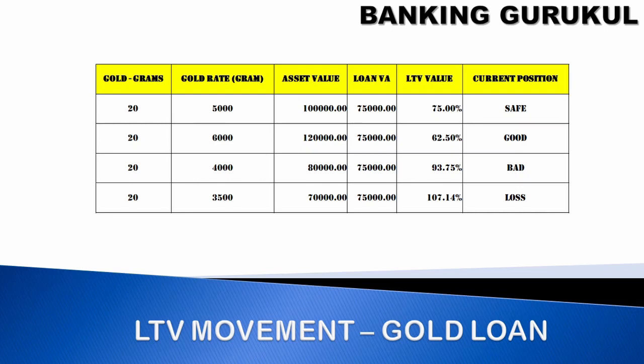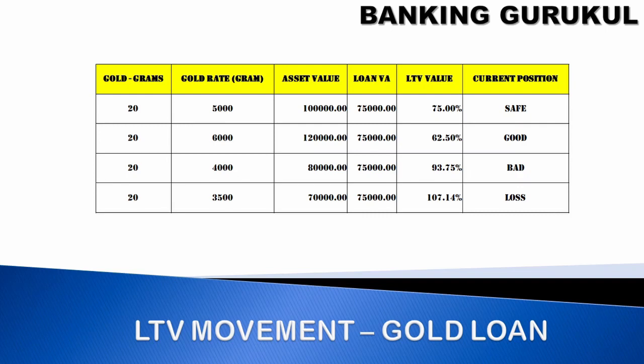Same gold, rate has fallen to 4,000 rupees. Now your asset value is 80,000 and your loan value is 75,000. So loan to value is 93%. So you are in a bad situation.